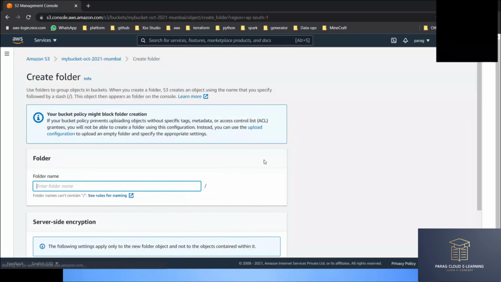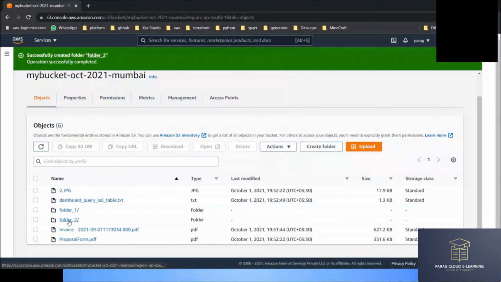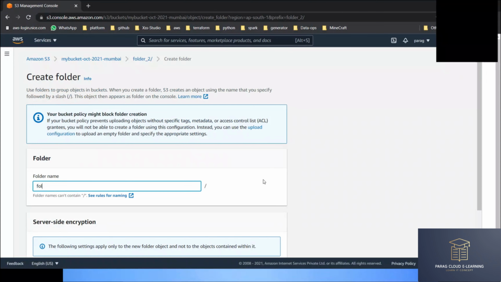I'm creating one more folder here, folder_2. Inside folder_2, I'm creating one more folder, folder_3.